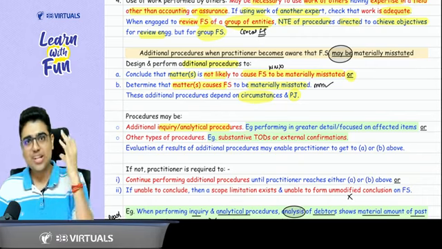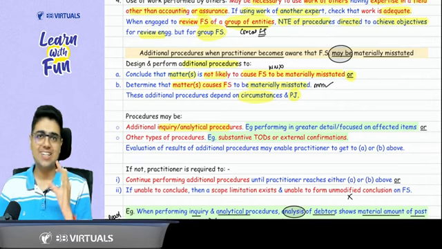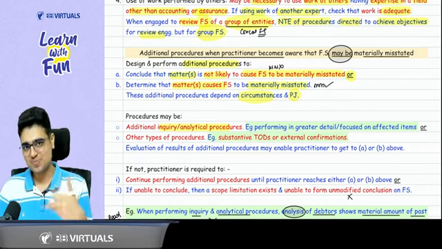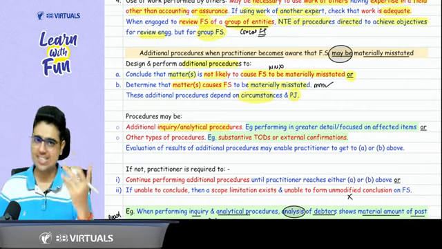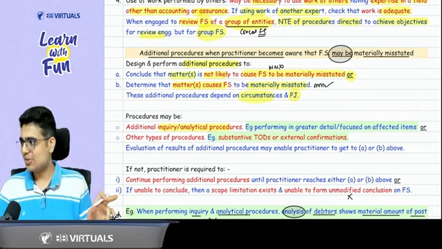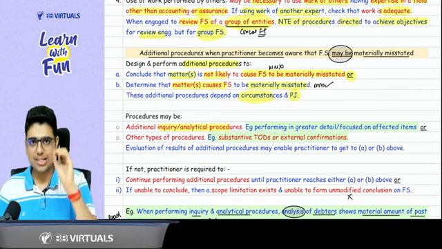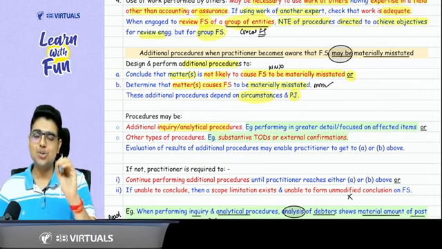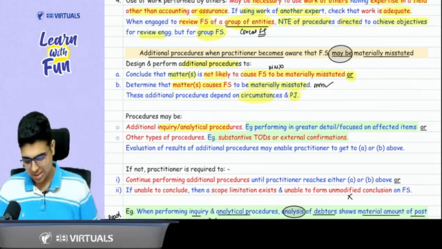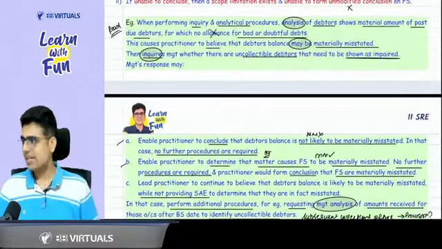If you are still not able to conclude whether material misstatement is there or not, continue performing the additional procedures. But if you are not able to continue, then sir, there is a limitation on scope and you may have to modify your conclusion. Now we have an example with us given in the ICAI material. Let's just read this example.